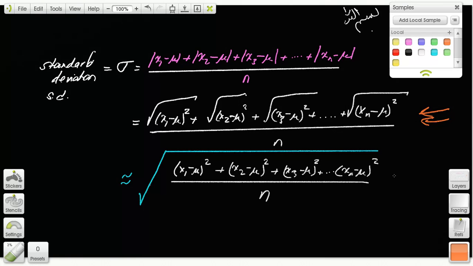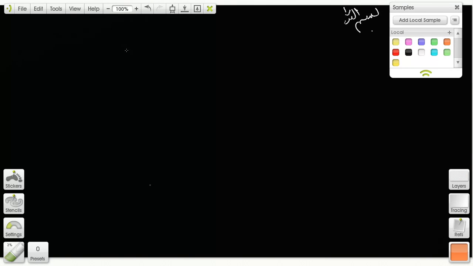You agree? This is a little fudge math. But this is standard deviation. Okay, you get it? So far so good. Now, this is kind of a clunky formula, so I'm going to just rewrite this.